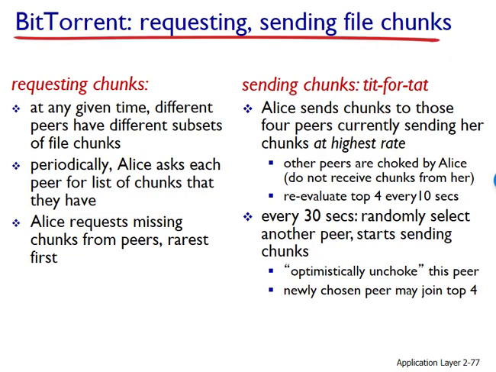At any given time, each peer will have a subset of chunks from the file, with different peers having different subsets. Periodically, a user will ask each of the neighboring peers for a list of chunks they have. The user will eventually receive a list from all the neighboring peers. With this knowledge, the peer will issue requests over TCP connections for chunks he or she does not currently have.